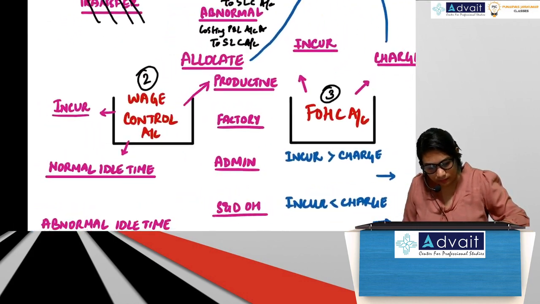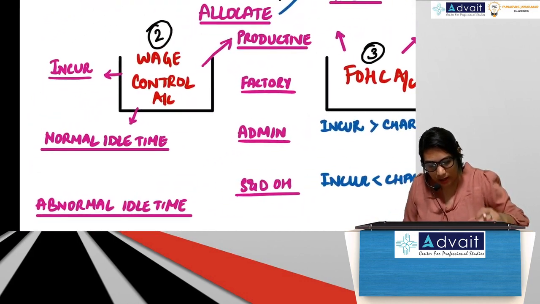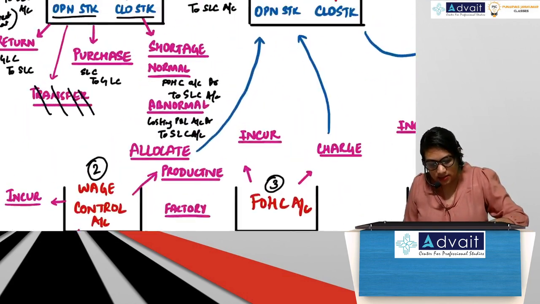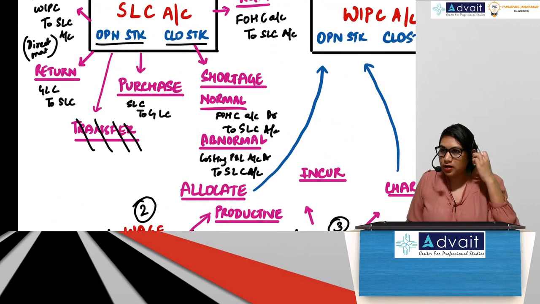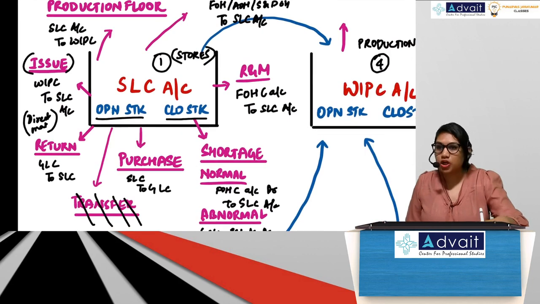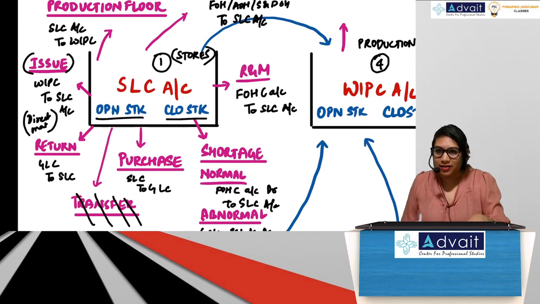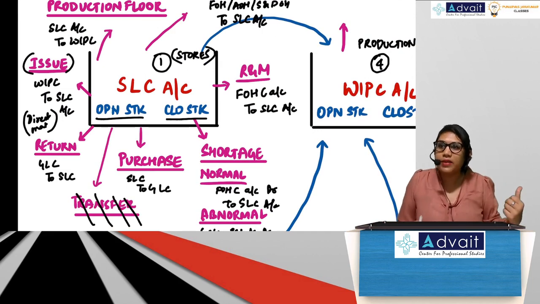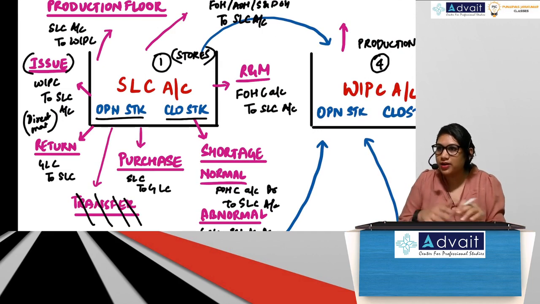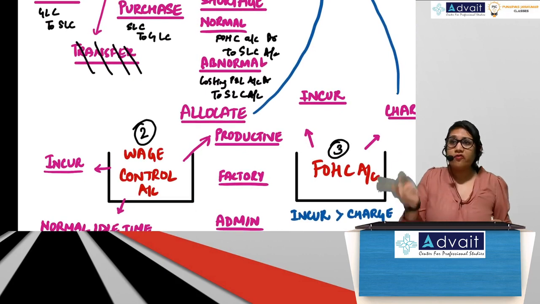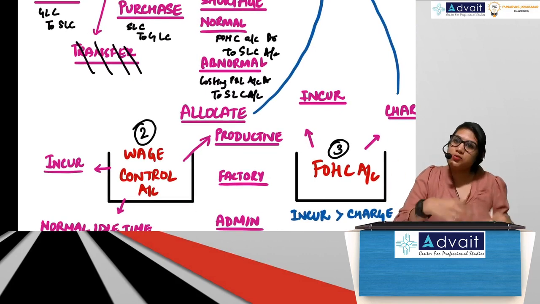Now, let's move on to account number 2. Of course, guys, we use so many accounts here, right? We used FOH account, AOH account, right? So when we are doing factory overhead, I will not come back to this entry. It's understood, no? It will come on the other side. Double entry. Journal entry has two aspects to it. So we've already discussed it here. We'll only discuss those entries which we have not discussed till now.